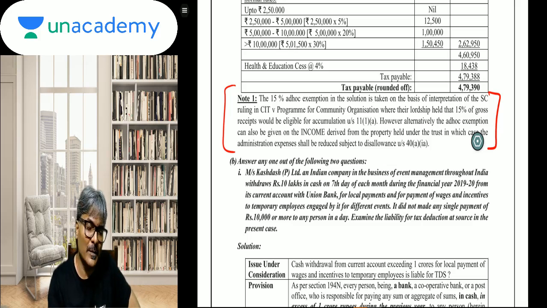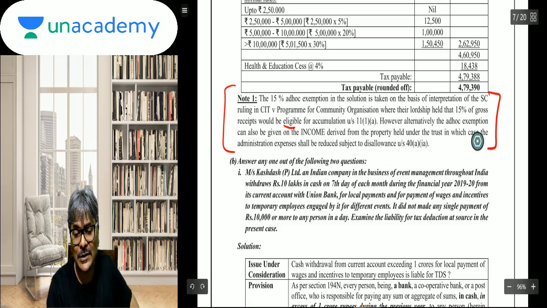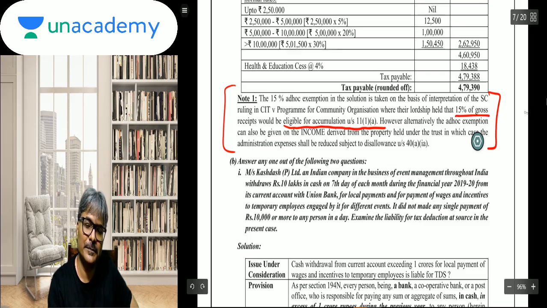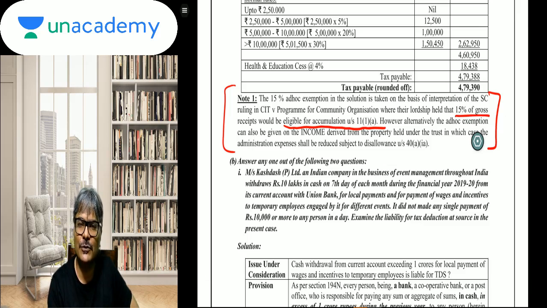Now if you see note number 1 very carefully, what they are saying, 15% ad hoc exemption in the solution is taken on the basis of interpretation of Supreme Court in CIT versus Program for Community Organization. All of you are aware of this particular case law, where their lordship held that 15% of gross receipt would be eligible for accumulation under section 11(1)(a). 15% what? Of the gross receipt. So ad hoc exemption on 15% of the gross receipt.